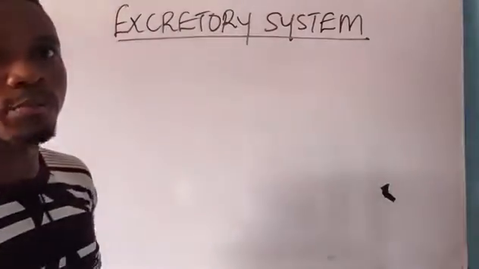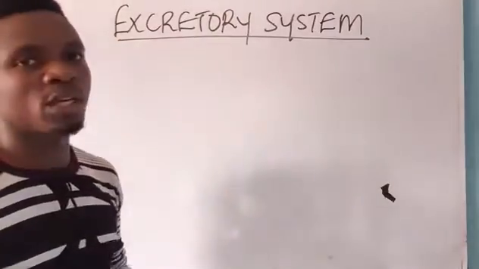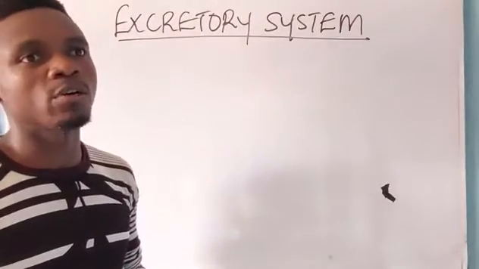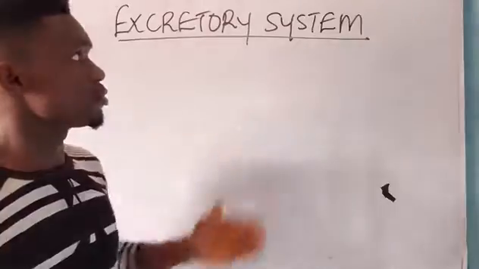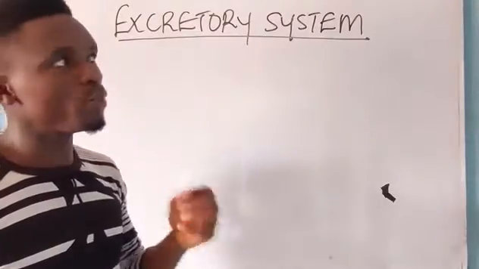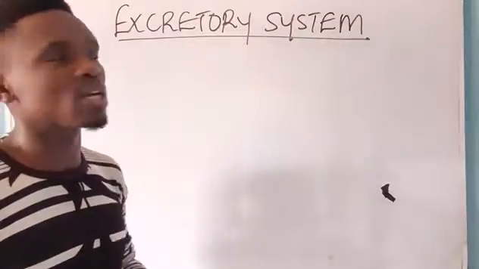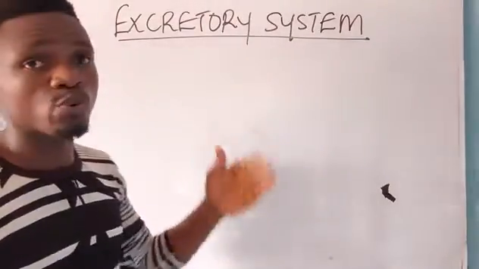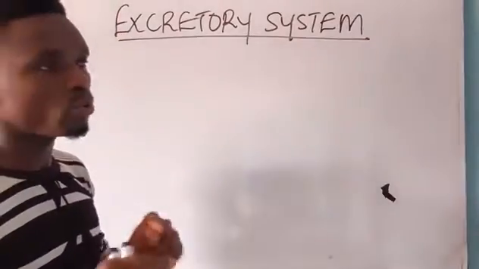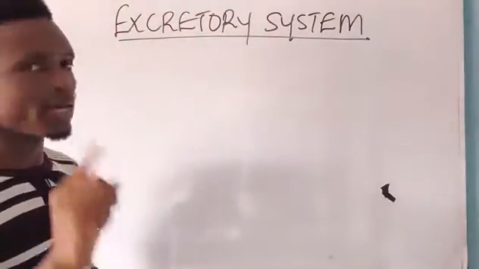In today's video, we shall be discussing biology, a topic called excretory system. What is the meaning of excretory system? These are the various organs that help in the excretion of metabolic products from the body, okay? Excretion means the removal of toxic or harmful metabolic products from the body, which may later interfere with the normal activities carried out by the body.